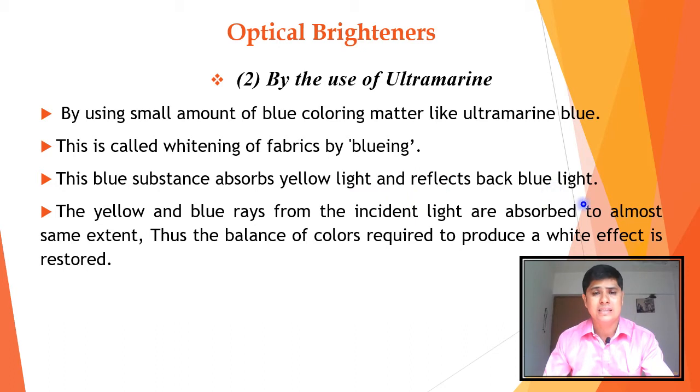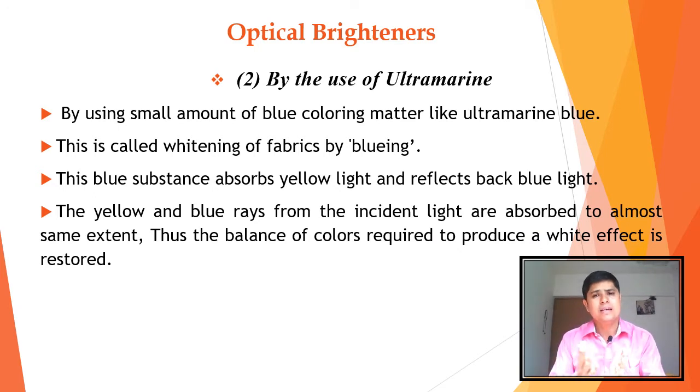Blue light. It absorbs yellow light and reflects blue light. Thus the yellow and blue rays from incident light are absorbed to almost the same extent. Thus the balance of color required to produce white effect is restored.